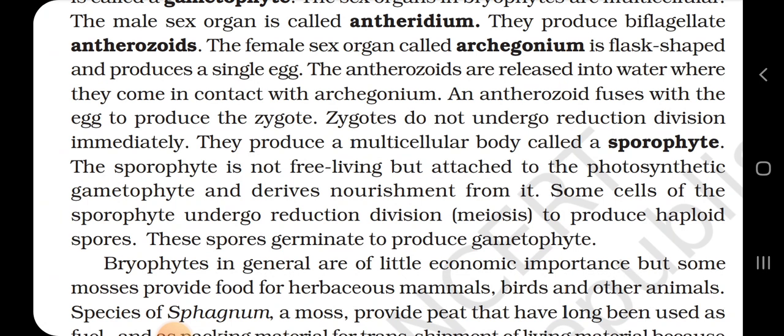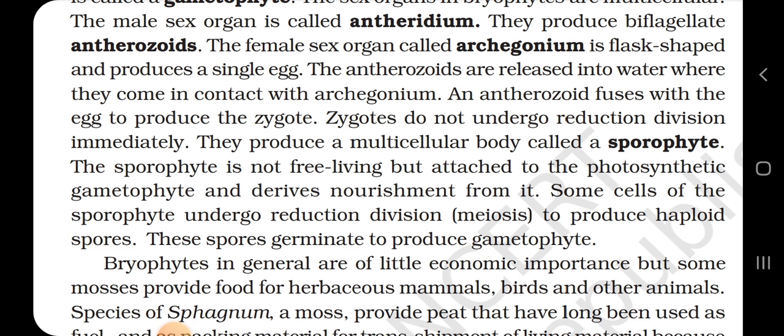The male sex organ is called antheridium. They produce biflagellate antherozoids. The female sex organ, called archegonium, is flask-shaped and produces a single egg. The antherozoids are released into water where they come in contact with the archegonium. An antherozoid fuses with the egg to produce the zygote. Zygote do not undergo reduction division immediately. They produce a multicellular body called a sporophyte.